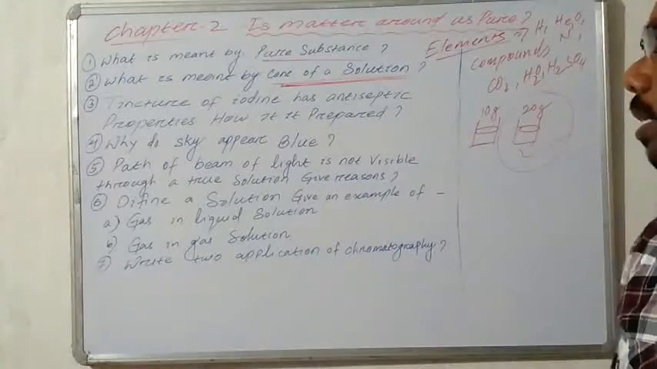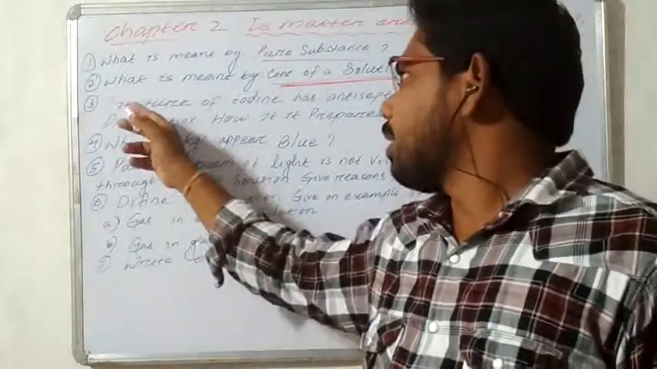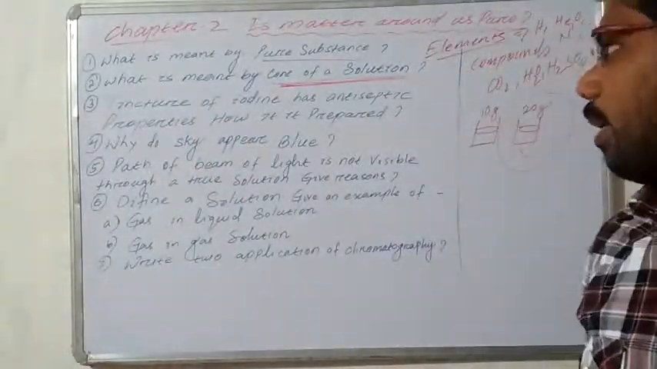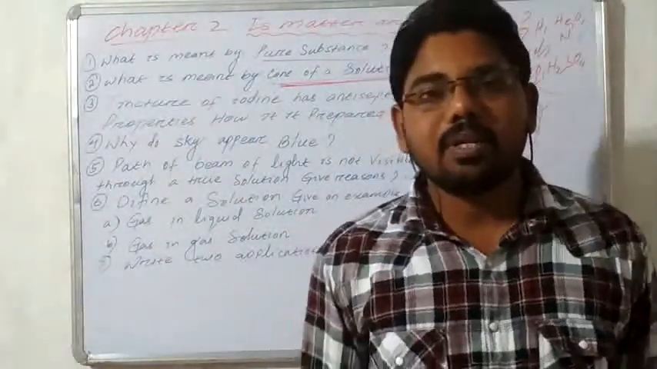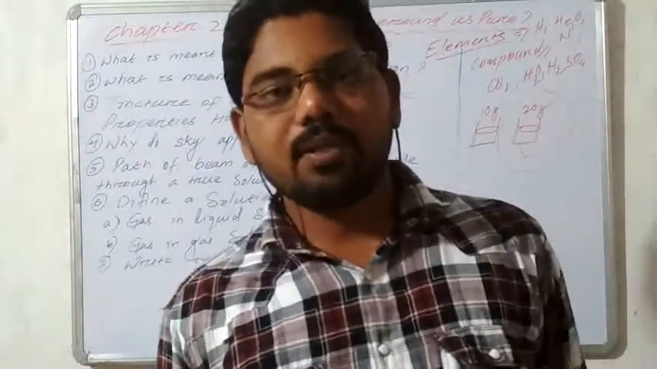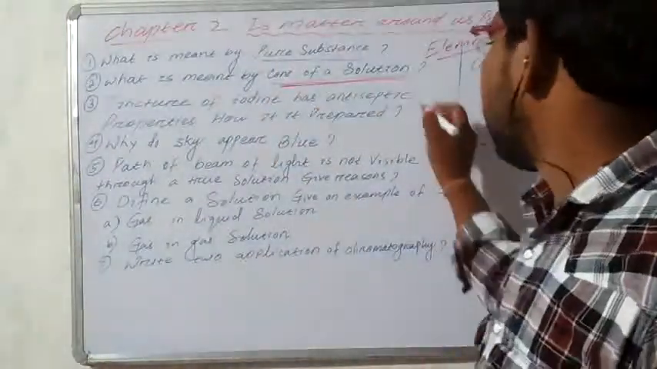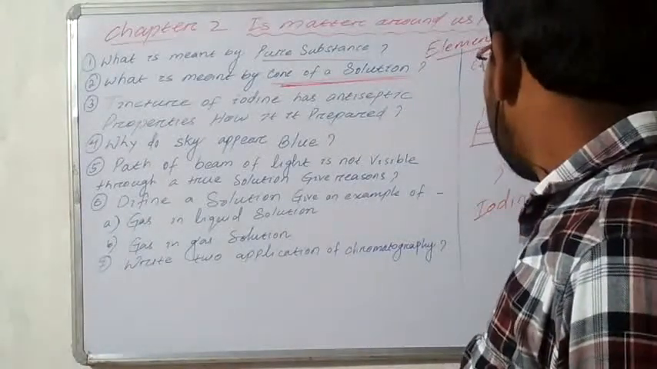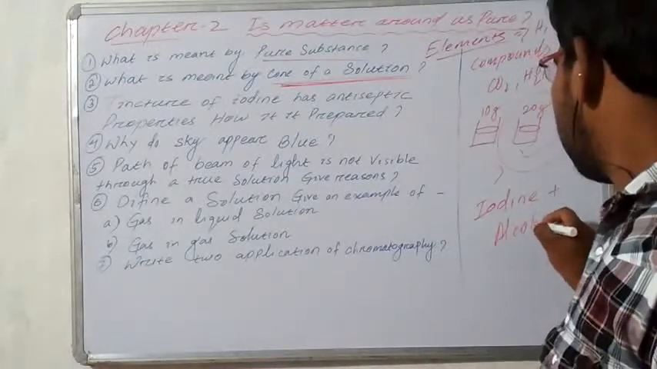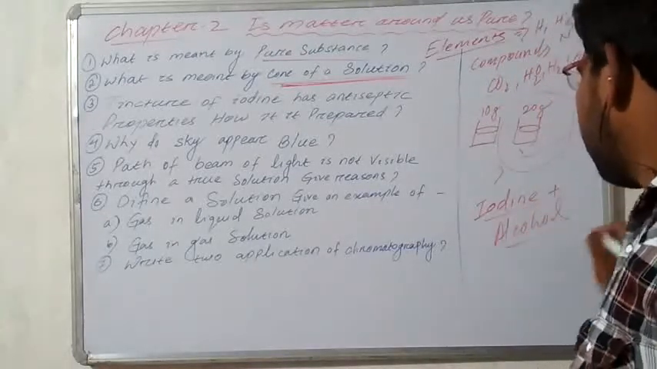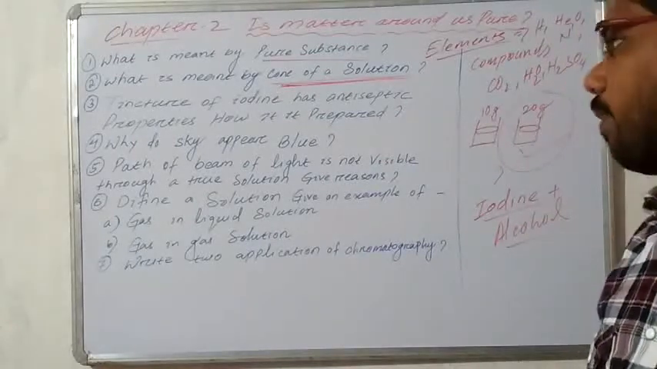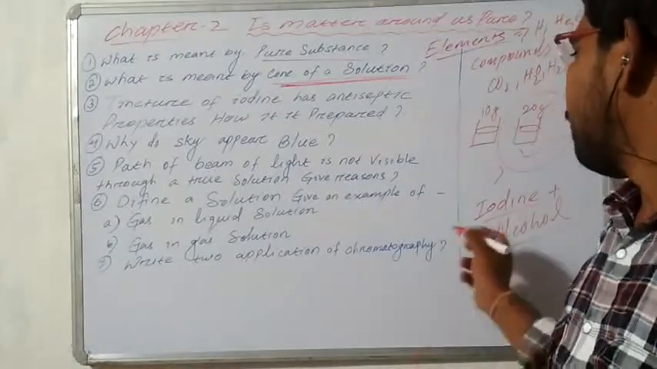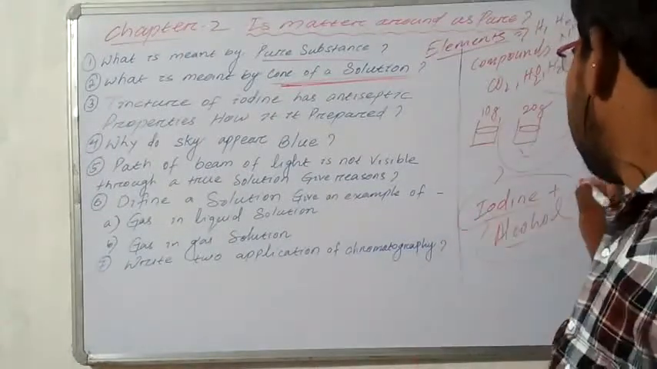Next question, this is a most important question: tincture of iodine has antiseptic properties. How is it prepared? We have discussed tincture of iodine. It is a solution made by the mixture of iodine and alcohol. क्या क्या mix रहता है इसमें? Iodine plus alcohol is known as what? A tincture of iodine. And this tincture of iodine is used as an antiseptic medicine. And it is prepared by the mixture of iodine and alcohol.